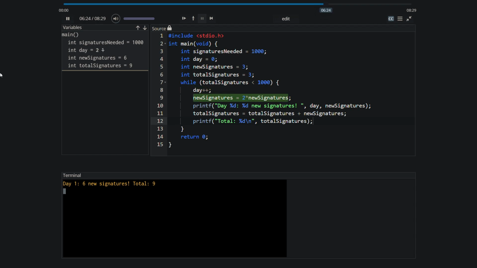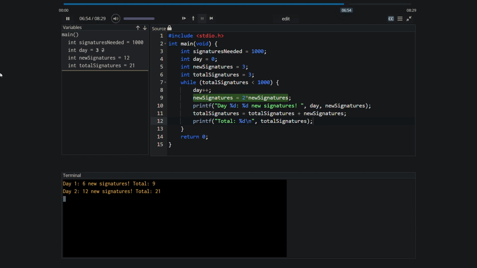And now each of the 6 people that were found on day 1 goes out and each finds 2 people for themselves to sign the petition. So that gives us 12 new signatures that day. So let's get it printed out. On day 2, we get 12 new signatures. And that should get the total number of signatures to 9 plus 12, which equals 21. So now we have 21 signatures. It's still less than 1000, so now it's day 3.